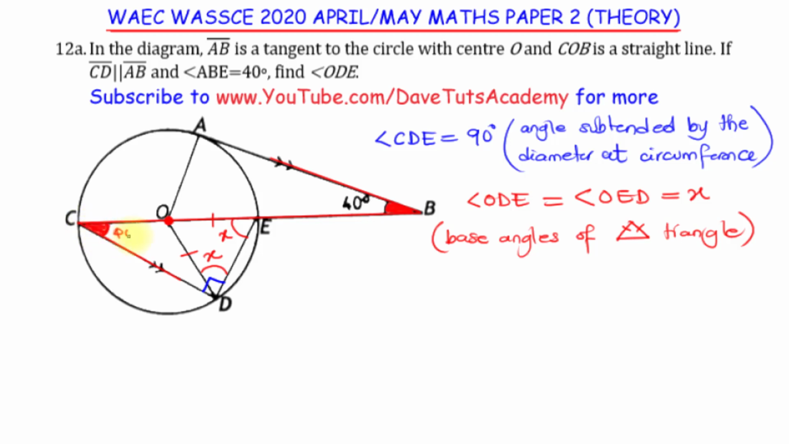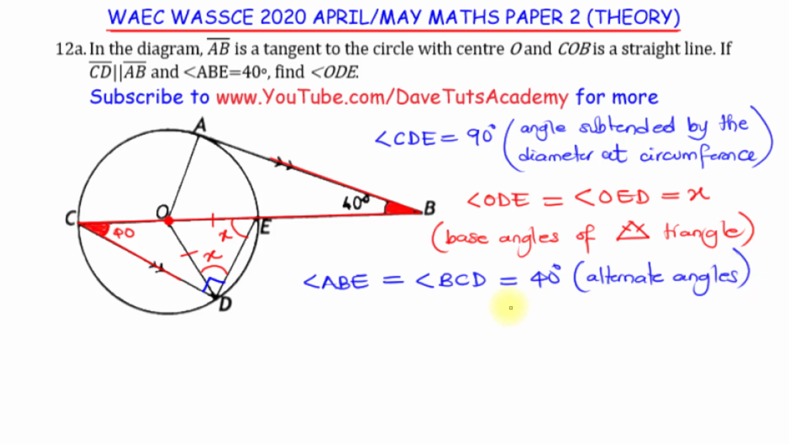So this is also going to be 40, meaning that I can say the angle ABE that we are given is also equal to angle BCD, and the value is 40 degrees. And why? Because they are alternate angles. That's another property of parallel lines in which we have a transversal running across the two of them. So with these three postulates that we have already, how can we make use of that to solve for the value of X, which happens to be the angle ODE that we are looking for?